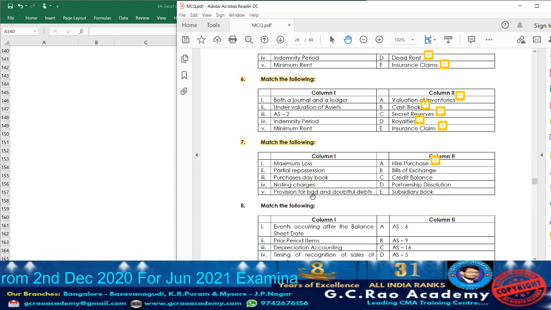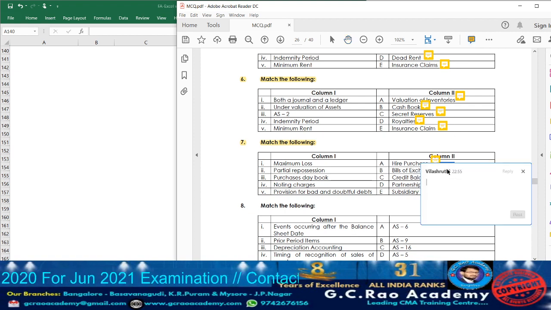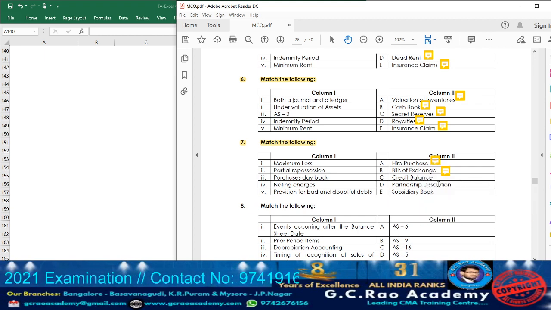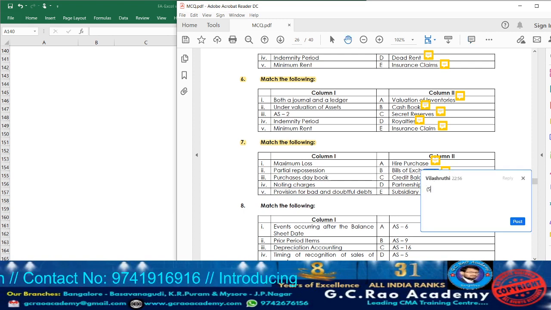Next, bill of exchange, noting charges. So beside bill of exchange, write down point number 4. Credit balance, which will show credit balance, provision for bad and doubtful debts. So beside credit balance, take down point number 5.